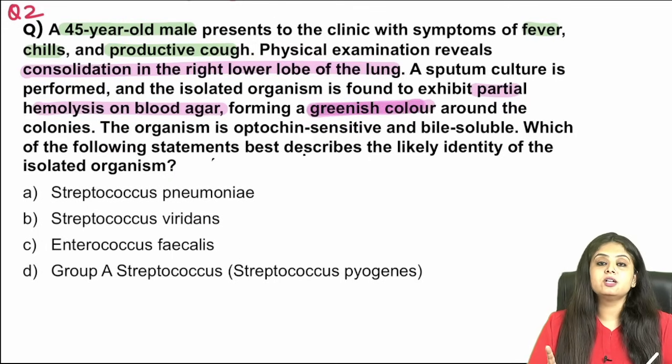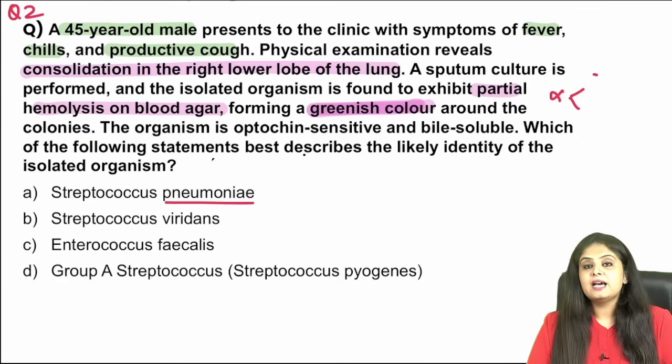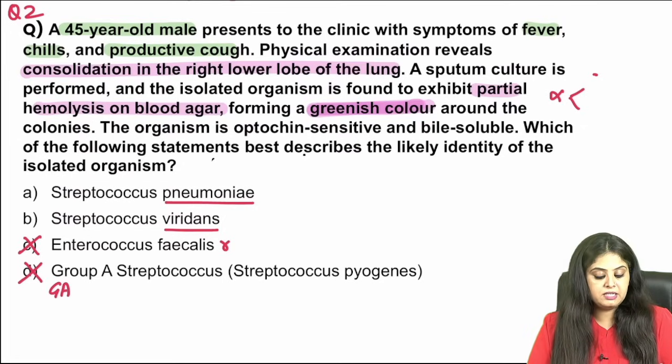Greenish color always tells us about alpha hemolysis. In the alpha hemolytic category, we have two organisms: Streptococcus pneumoniae and Streptococcus viridans. So the other two are automatically ruled out. Enterococcus belongs to the gamma hemolytic category, and group A Streptococcus is group A beta hemolytic Streptococcus, which of course belongs to beta.